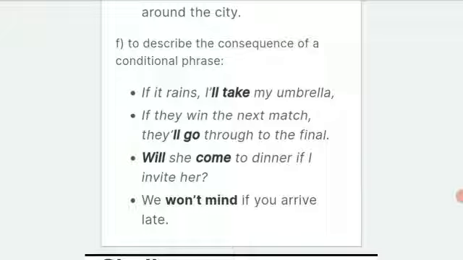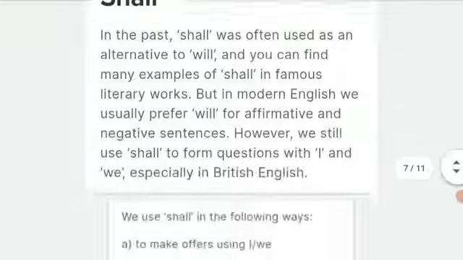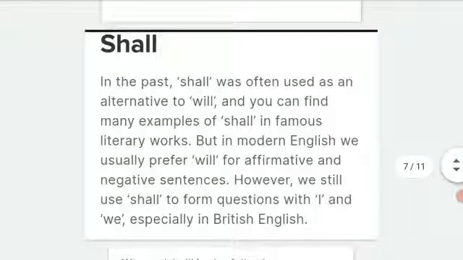We don't know whether it rains or not, but we assume that if it rains, then, looking at the situation, if we decide to do something at that moment, we can make use of will.